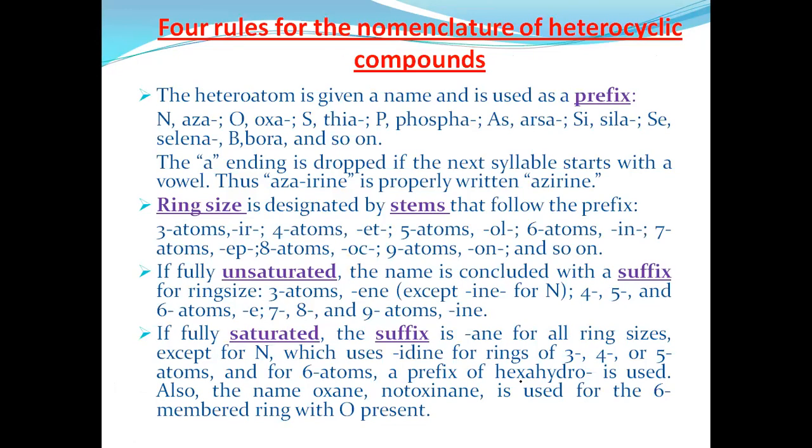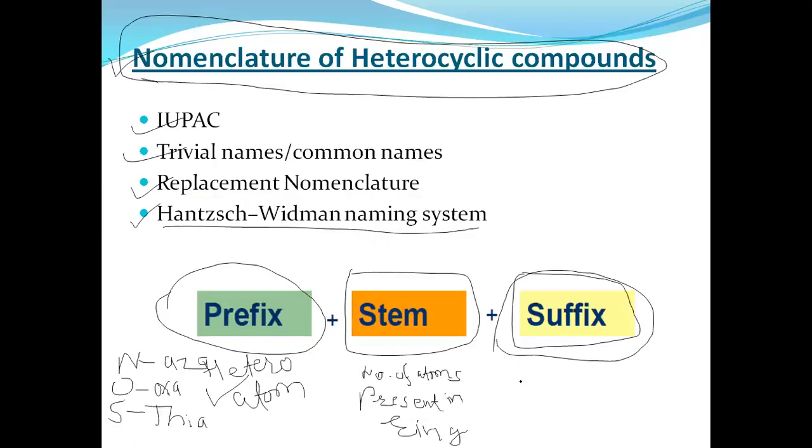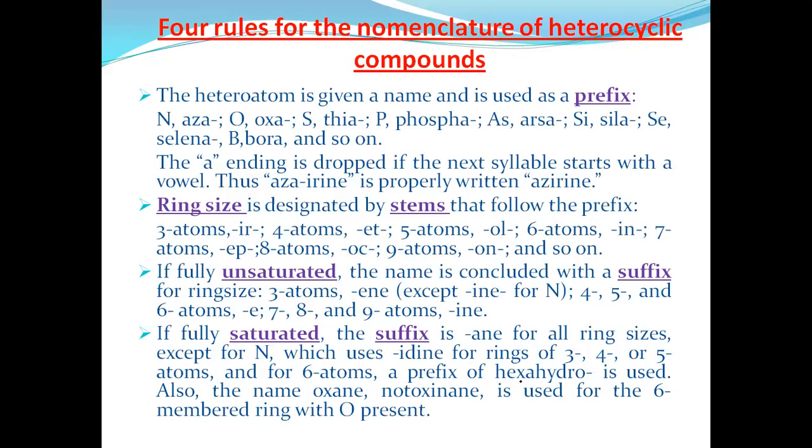There are 4 rules for the nomenclature of heterocyclic compounds. These rules are related to the prefix, stems, and suffix. The suffix is related to saturated and unsaturated. As discussed in earlier slides, the prefix is for nitrogen atoms or heteroatoms, the stem indicates ring size, and the suffix is for saturated or unsaturated. Similarly, these are the 4 rules related to the nomenclature.